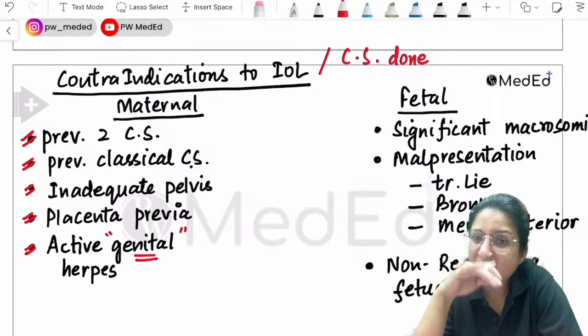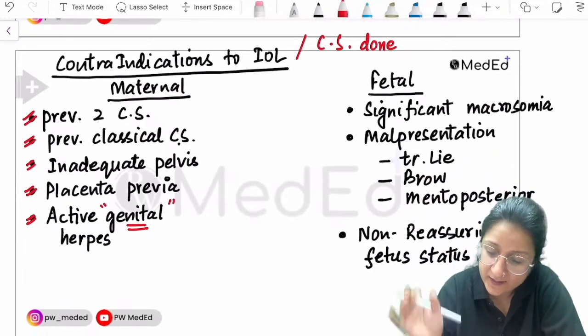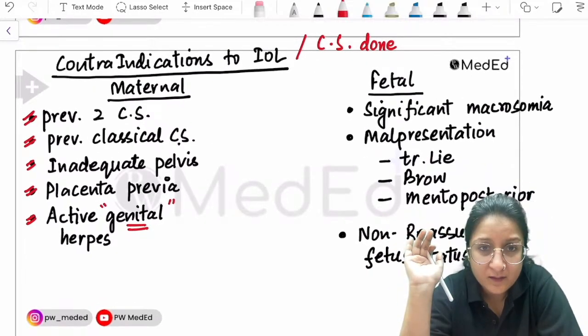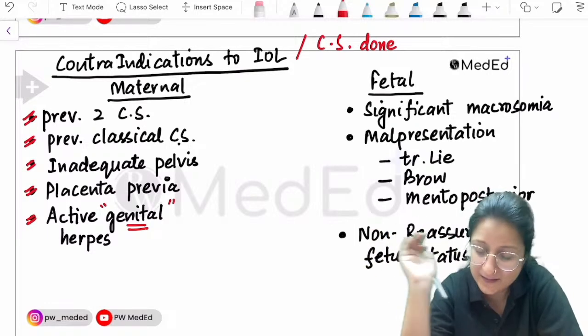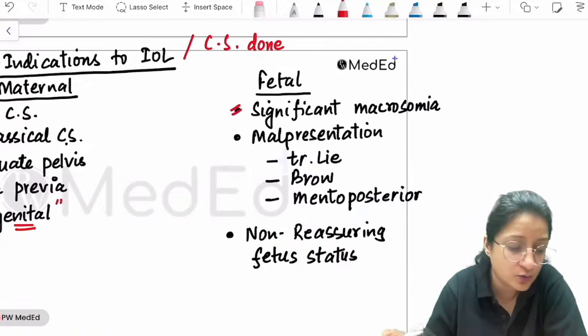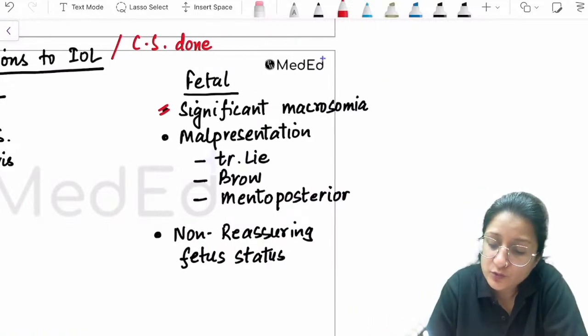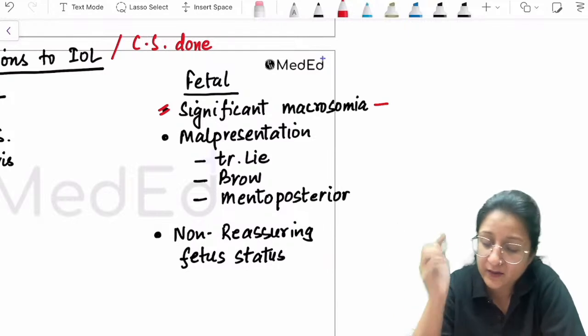Now, fetal indications for cesarean section or contraindications to induction of labor, they are the same thing. Significant macrosomia. Now what does significant macrosomia mean?